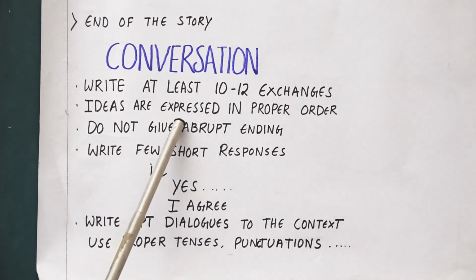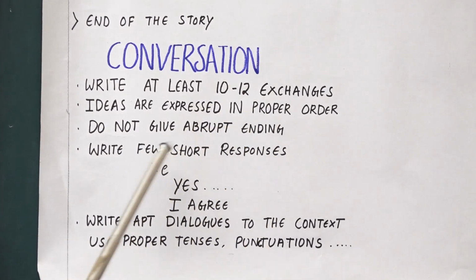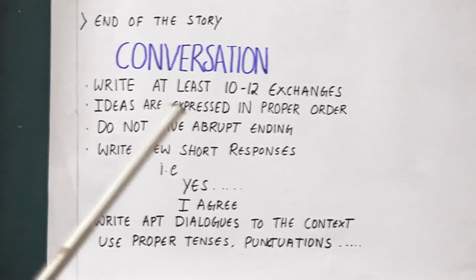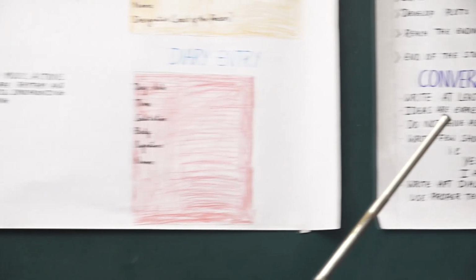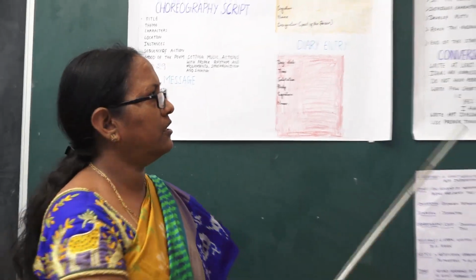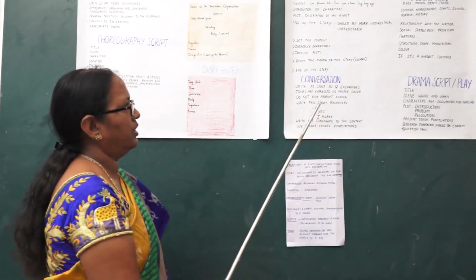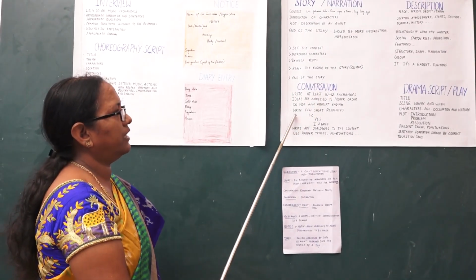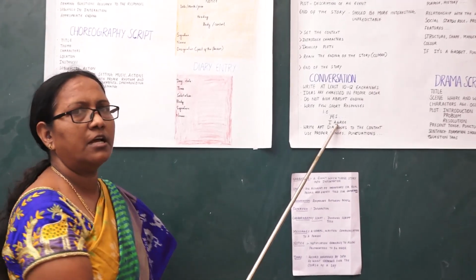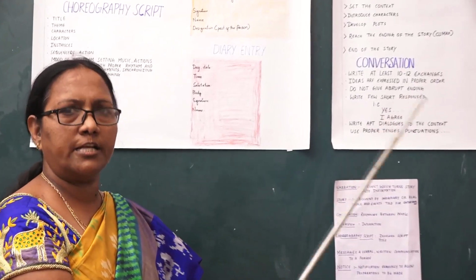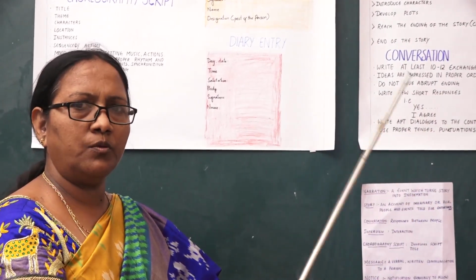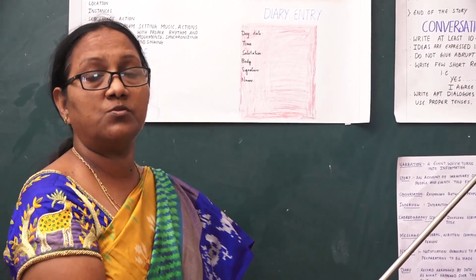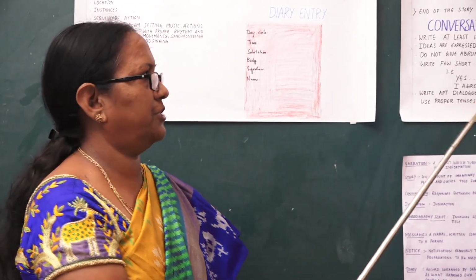Ideas expressed should be in the proper order. Do not give an abrupt ending. You should not vaguely end the conversation. You should have an ending for the conversation too. While you are writing the conversation, you can use some responses like yes, yes, I agree, no, please, I do not agree. These are the responses which add flavor to your conversation.